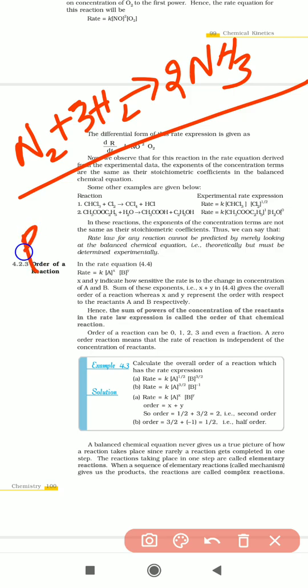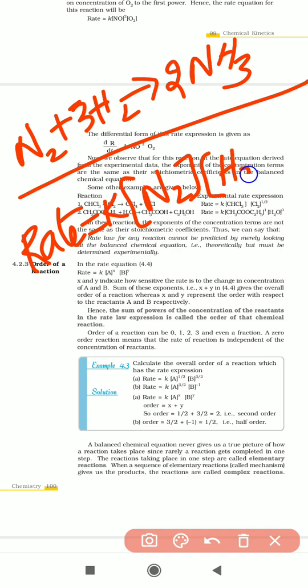Therefore, how are we writing the rate? Rate is equal to K into concentration of N2 into concentration of H2 power 3.